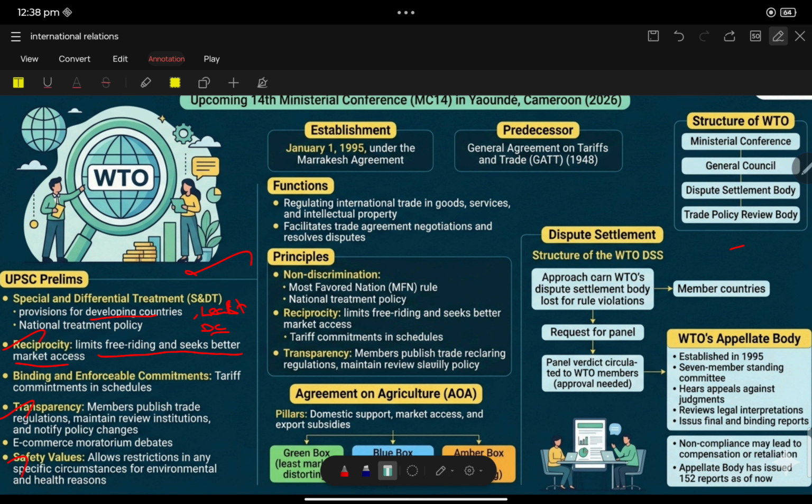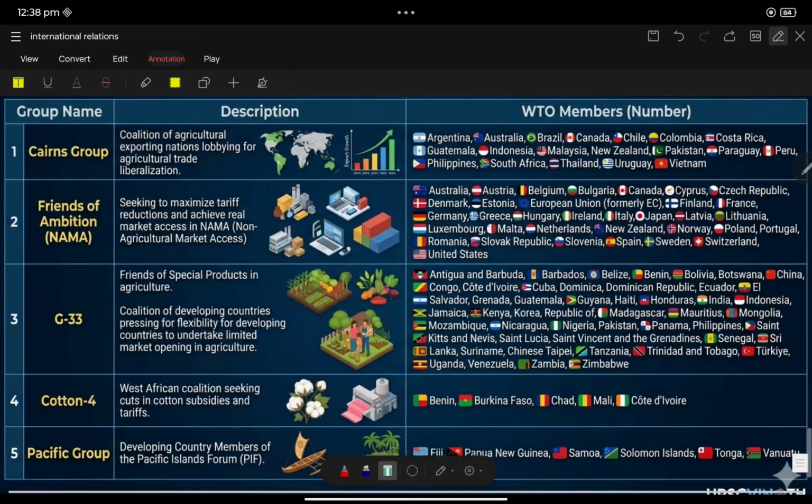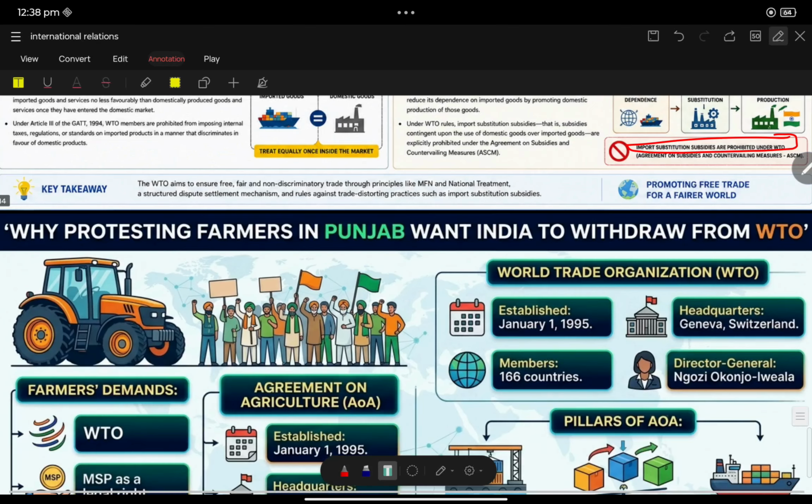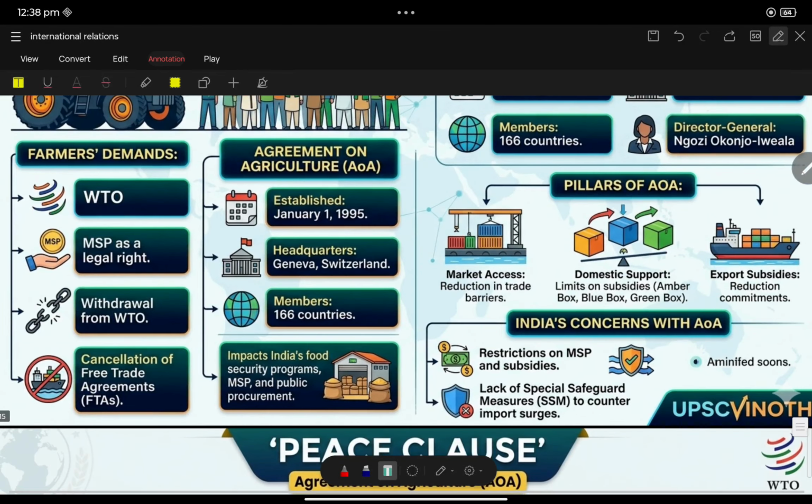Now, China is accusing India on so many issues. The first thing is they are accusing India over the production linked incentive. Keep in mind that China is accusing India over the production linked incentive.